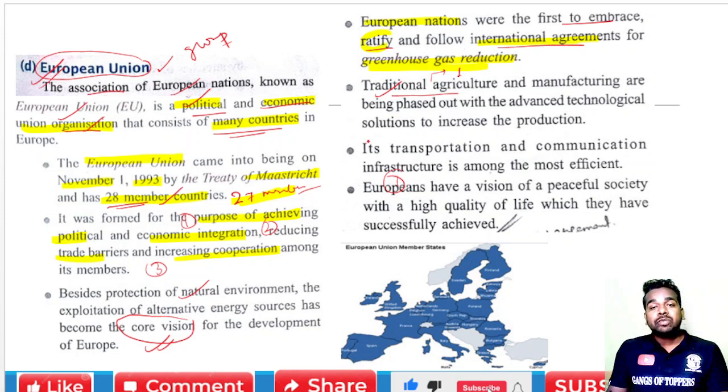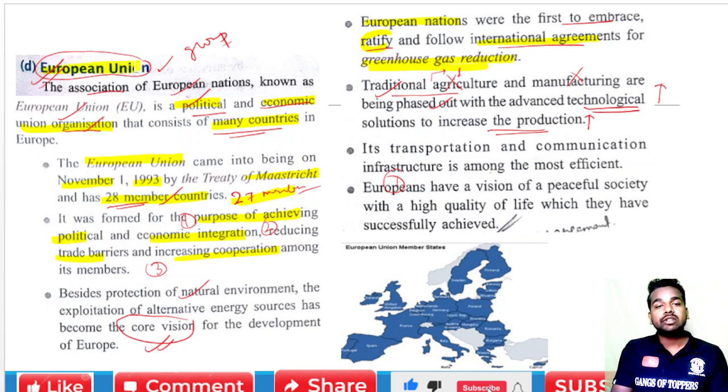So in order to increase production, these countries want to replace traditional agriculture and manufacturing with new advanced technology solutions. How is it possible? It is possible due to the formation of the European Union.